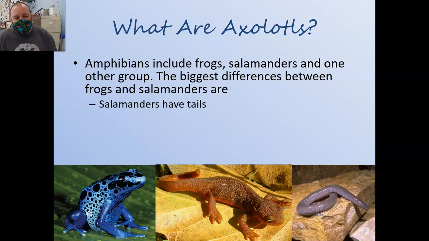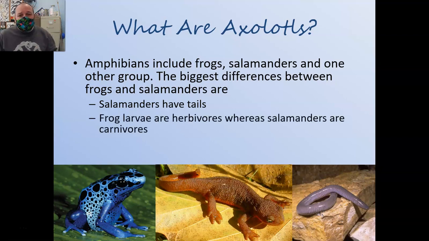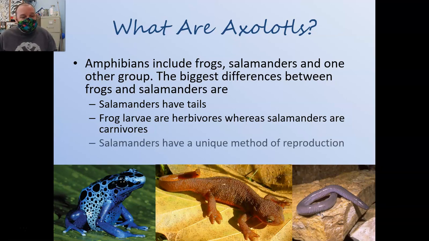Salamanders belong to a group called Caudata, which in Latin actually means tail, like a caudal fin on a fish. This here's a picture of a newt, which is a type of salamander. Just like a toad is a type of frog or a gull is a type of bird, newts are a type of salamander, and so are axolotls. But salamanders have tails. Frog larvae are herbivorous, whereas salamanders are carnivorous. So salamanders are carnivorous their entire lives, frogs only as adults. And salamanders have a very unique form of reproduction, which we'll get to a little bit later. Those are the big differences between these groups.